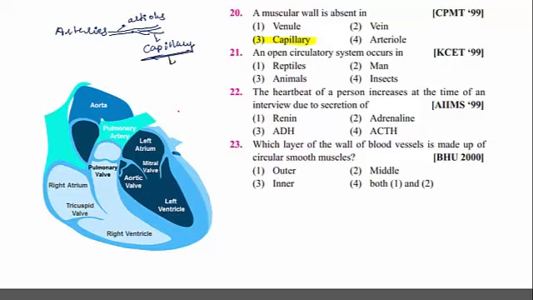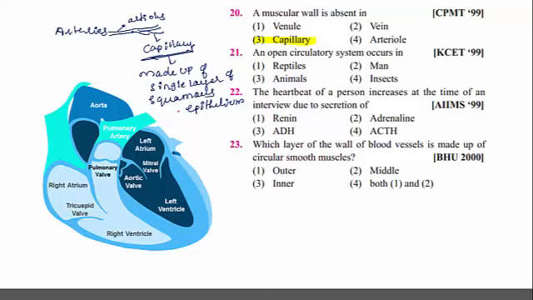So capillary is made up of only a single layer of squamous epithelium. Single layer of squamous epithelium is present in the capillary.